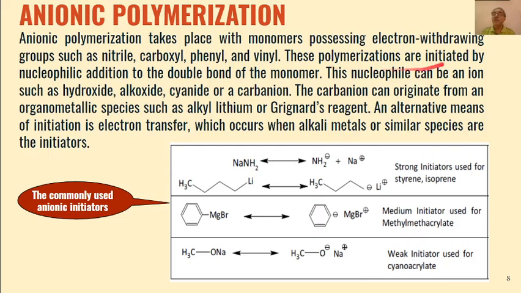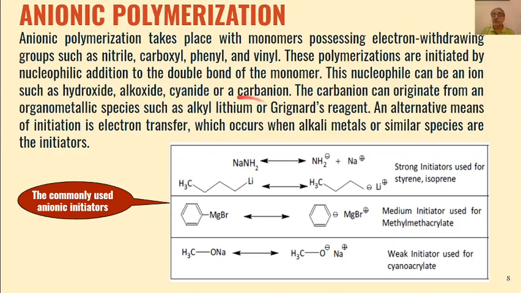And these polymerizations are initiated in the initiation step by addition of a nucleophile. That is, a carbanion is added to the double bond of the monomer, and this nucleophile can be an ion, such as hydroxide, alkoxide, cyanide, or a carbanion.